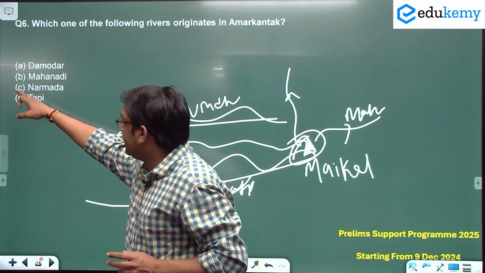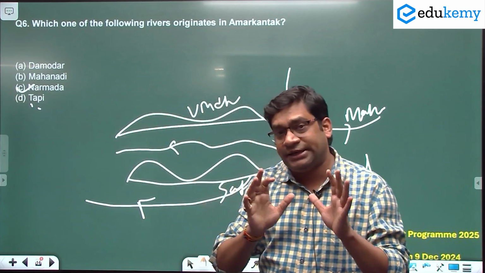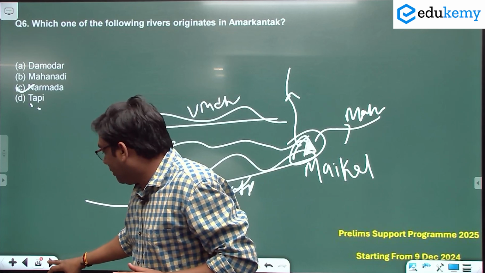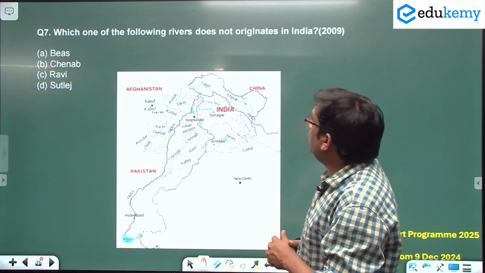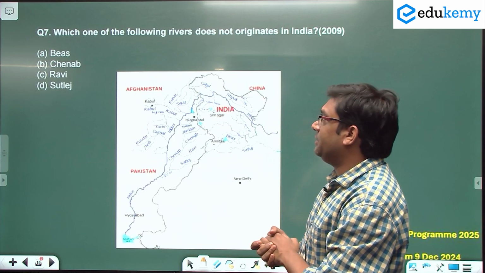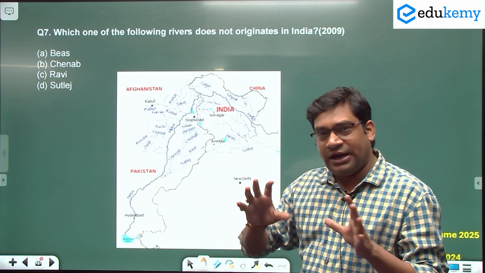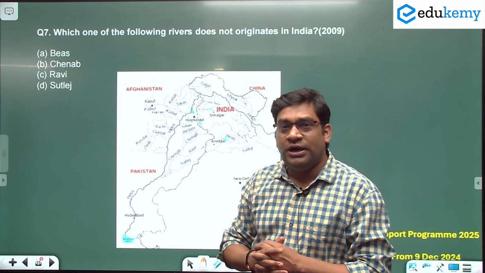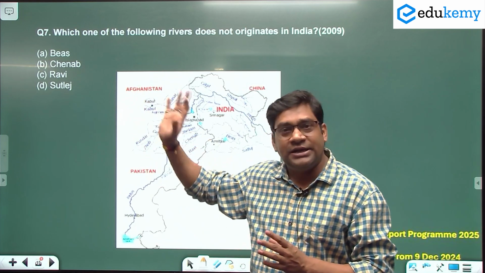So the correct answer here is option C. Narmada is the correct answer. Okay. See the type of question. Type of question is very important here. Now, which of the following rivers does not originate in India? Beas, Chenab, Ravi, Satluj. See, again a very conceptual question where you should know all of these rivers are examples of tributaries